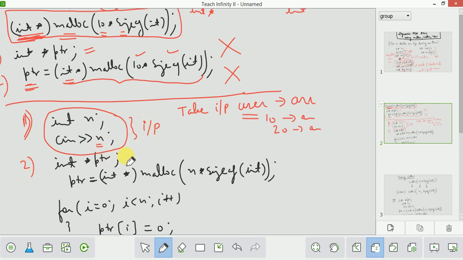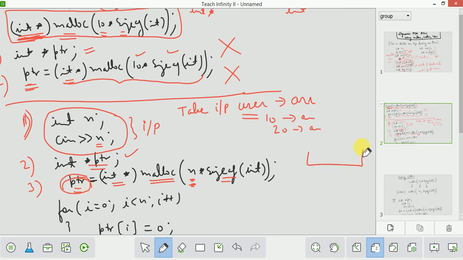Second step is you will create a pointer, int star, and then third step is you will use the malloc function and allocate memory for n elements. This n is already taken from the user, and you are using the malloc function to allocate memory for n elements. You will convert it into int star and assign that to the pointer. Now you can use this pointer as an array.